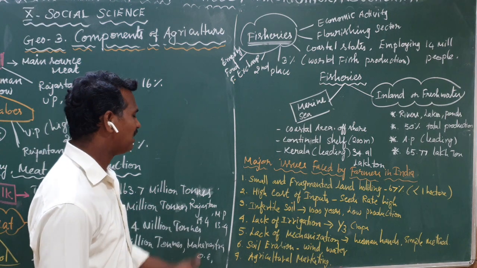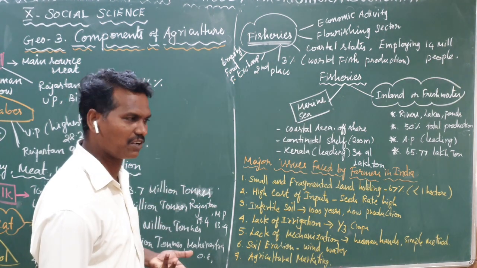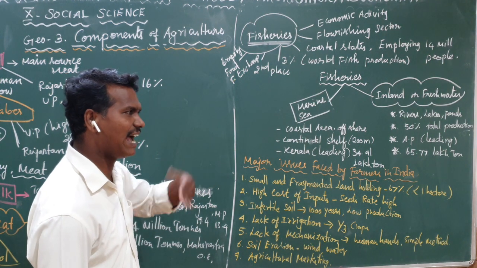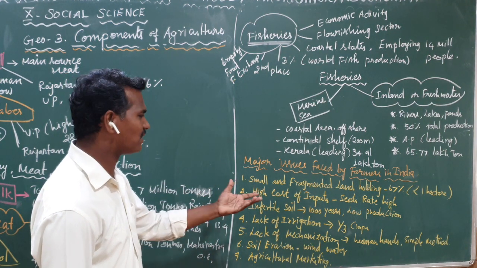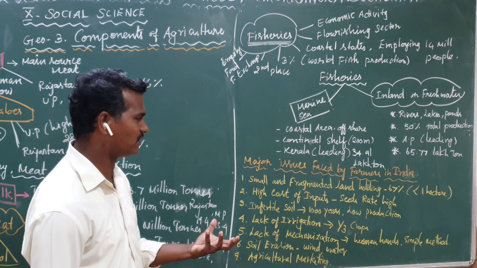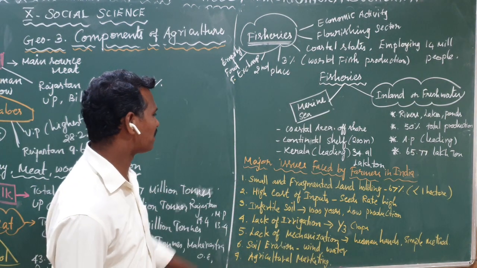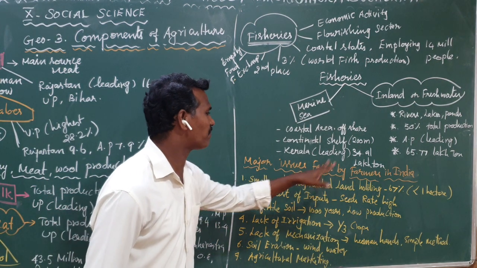And third one, infertile soil. Indian farmers, for more than 1,000 years, have been following the same land. So we are not caring about the land. For that reason we do not produce a good yield. They are producing only low production. This is also another reason for the major problems of farmers.